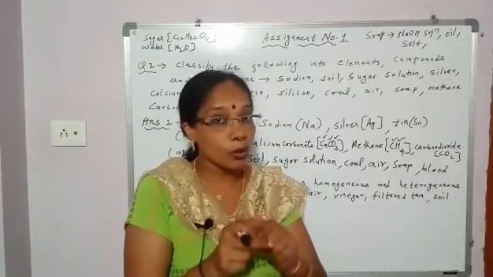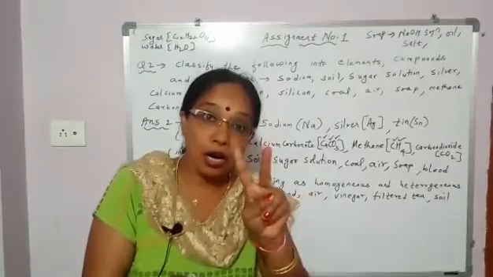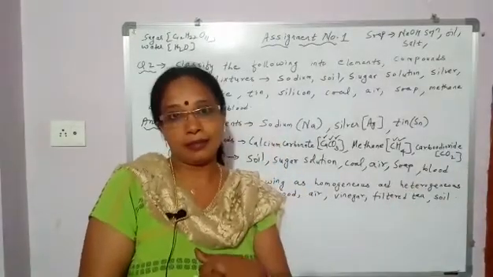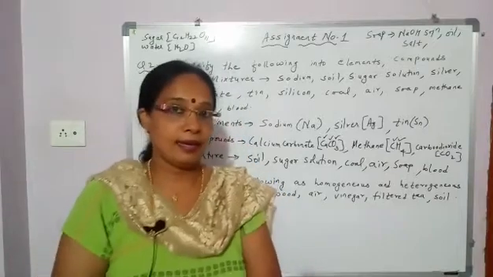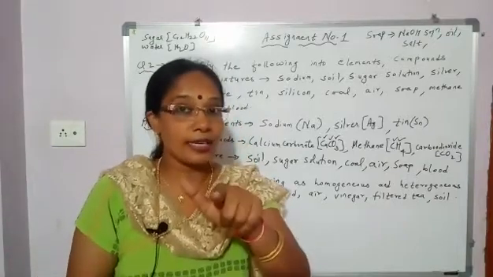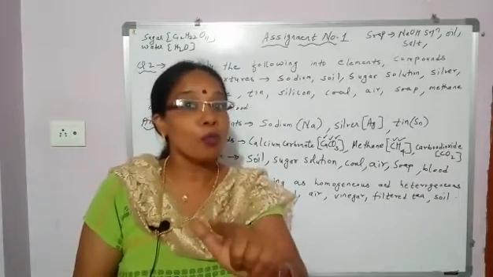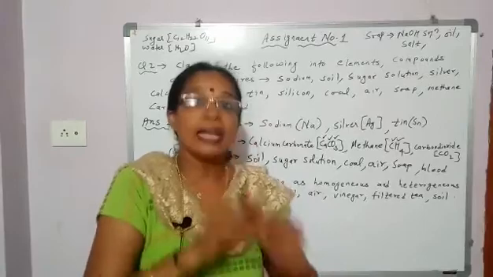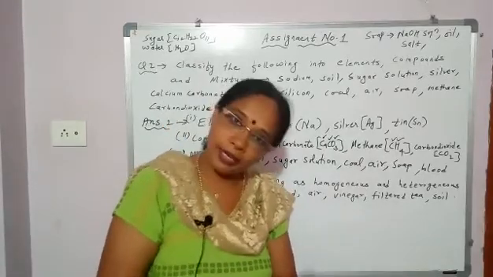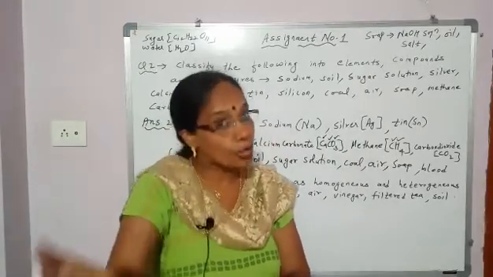And what is compound? Compound is made up of two or more elements combined together in fixed proportion by mass. And what is mixture? Mixture is made up of two or more elements or compounds mixed in any ratio. Okay. Now we'll discuss question 3.